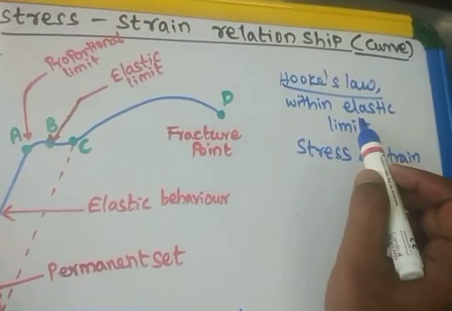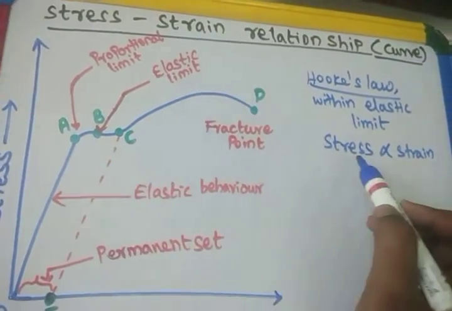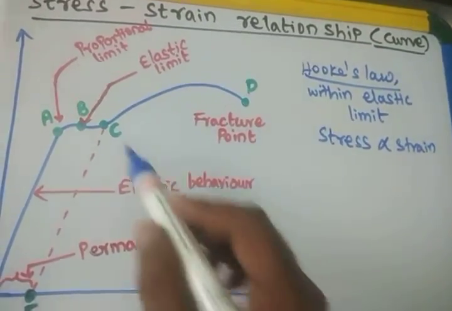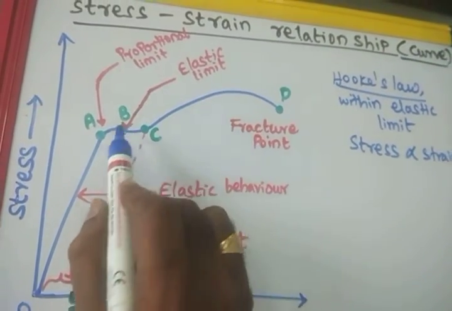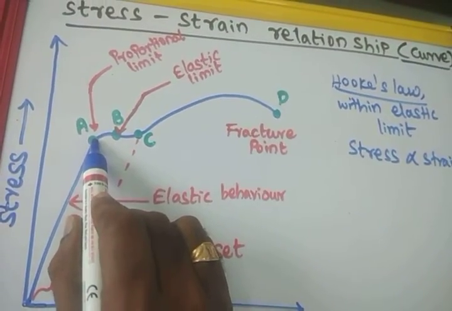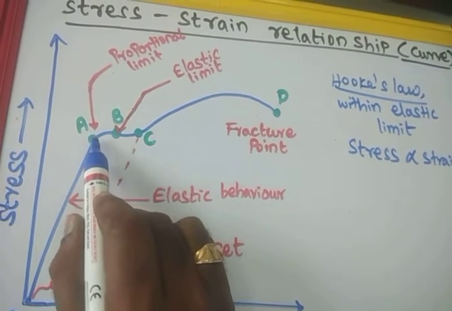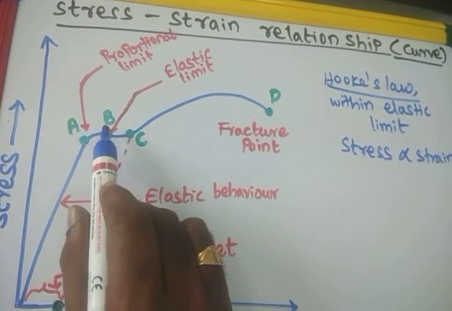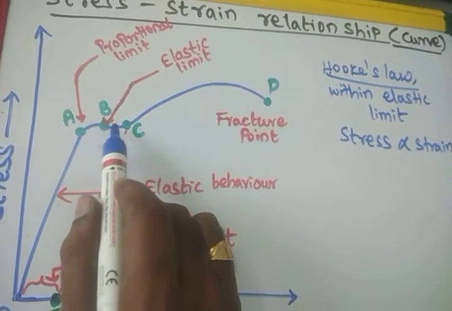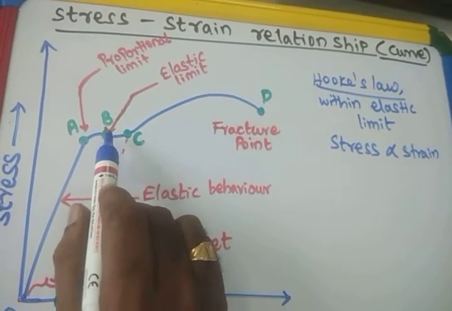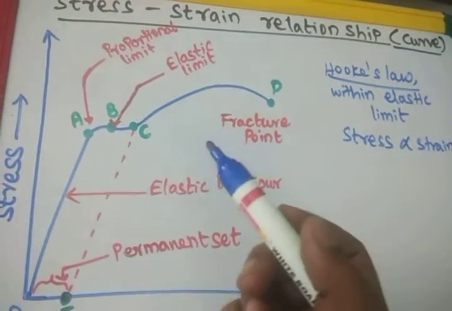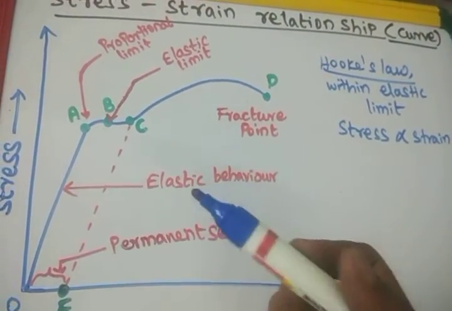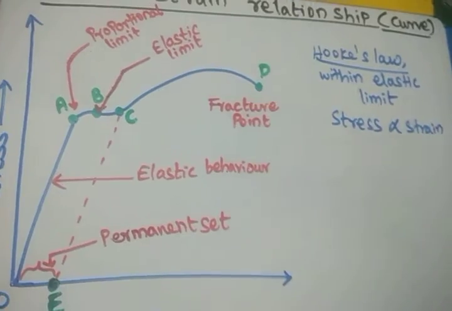After the elastic limit, what will happen? The stress is not directly proportional to strain. The curve will be non-linear. Before this, it is linear, up to the proportional limit only directly proportional. So this is the elastic limit. The elastic property starts to decrease from the elastic limit point. With further application of force, the body's elastic property keeps decreasing.